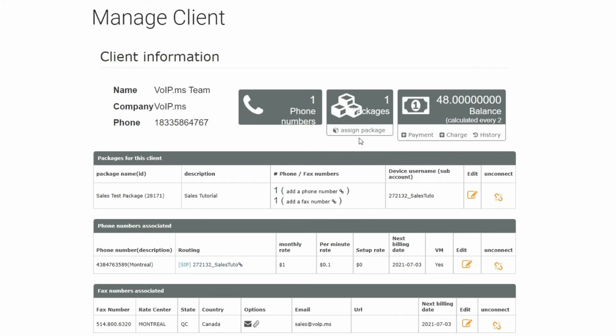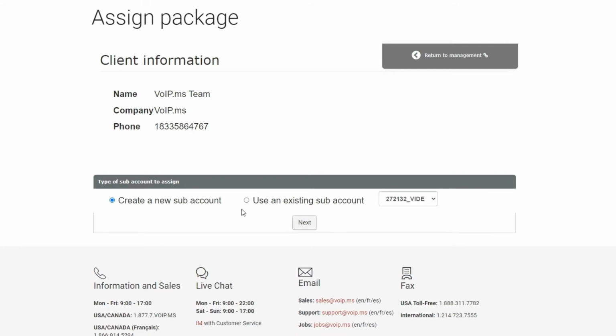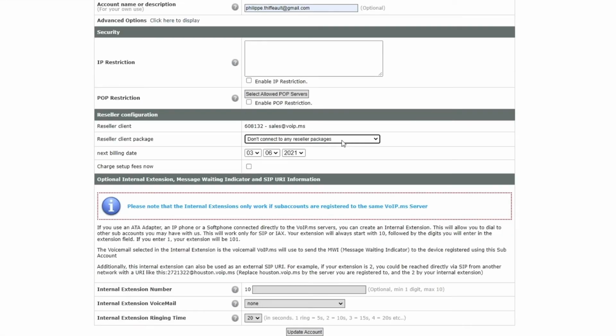To assign a package to a specific customer, click on Assign a Package. This will bring you to create a sub-account or to choose an existing sub-account. Choose the appropriate option and then click Next. This will bring you to the sub-account page. If it's a new one, simply fill up the form.